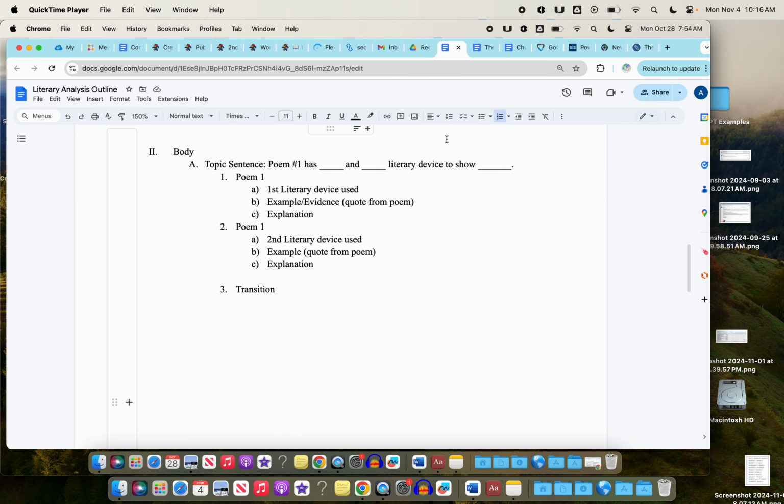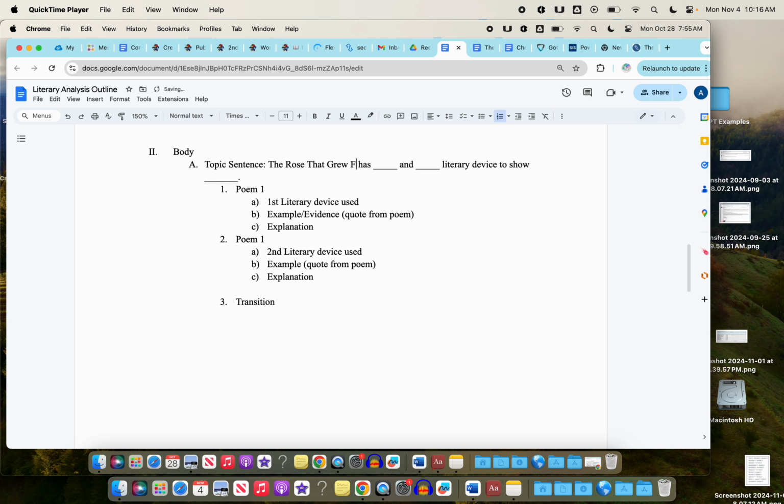So we're going to look at the topic sentence and we're going to put in the name of the poem. So in this situation, we have "The Rose That Grew from Concrete" by Tupac Shakur. I might have to look back and see if the "that" and the "from" should be capitalized. I'll have to go look back.